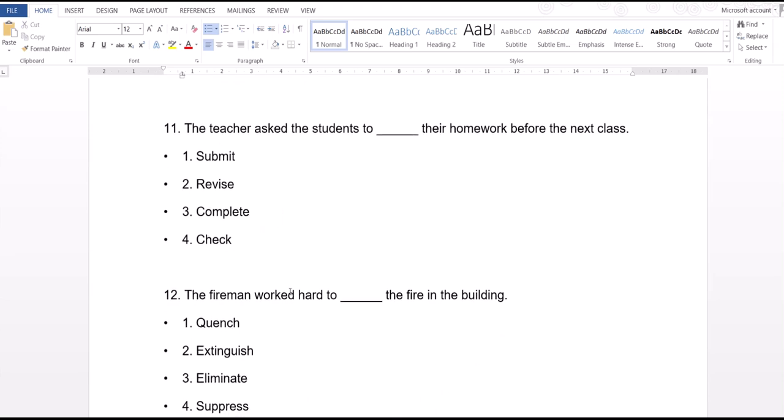Next one, the teacher asked the students to dash their homework before the next class. Submit, revise, complete, check.